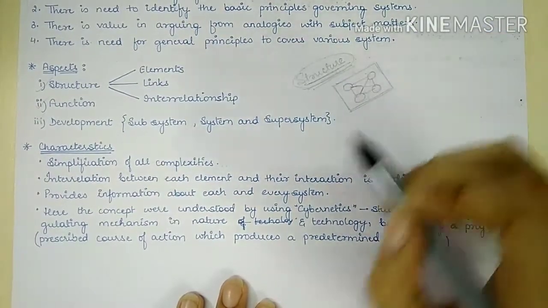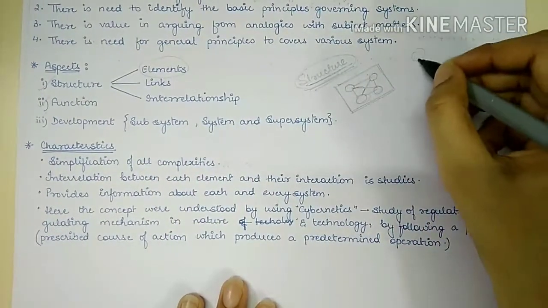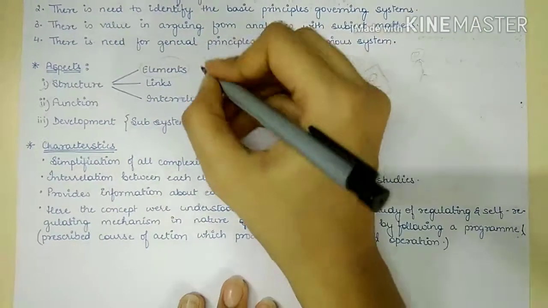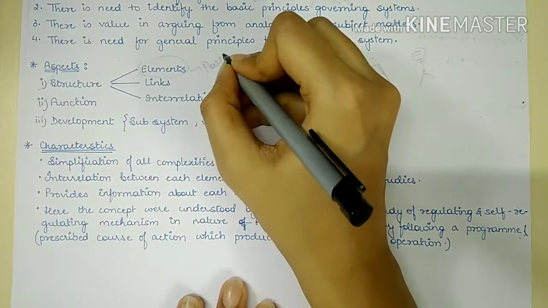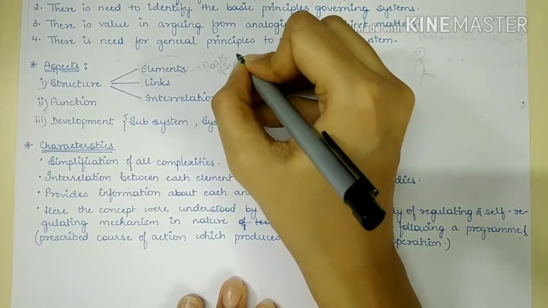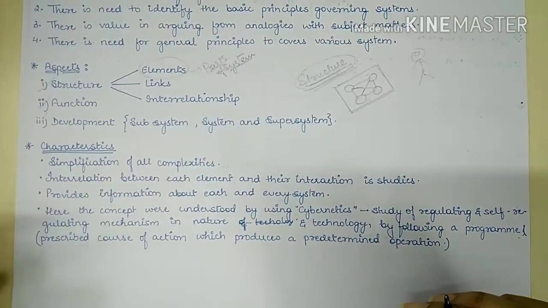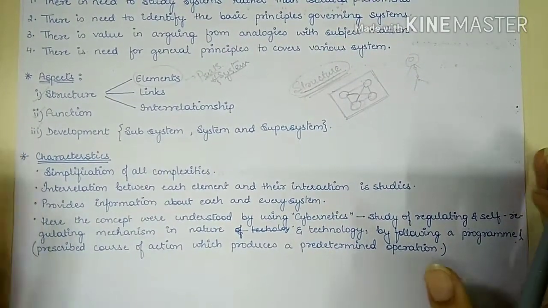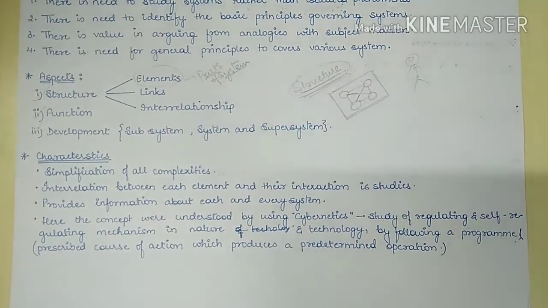So structure has three basic components. First is element. So all the parts, like in the human body, if we talk about the elements, we will study about the different organs that we have. So we will study about different parts of the system which are nothing when they are independent, but when they are connected or interrelated or linked with each other, they will form a whole body, or a whole institution or a whole system.